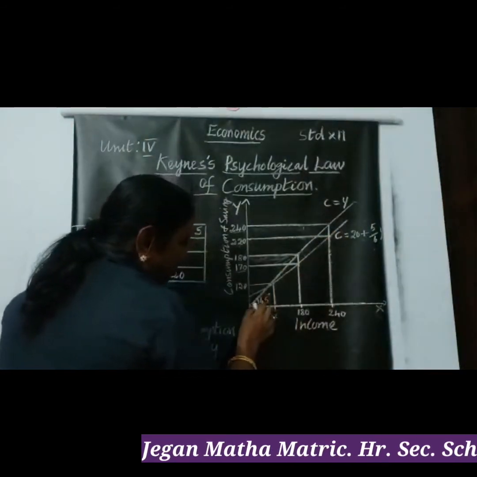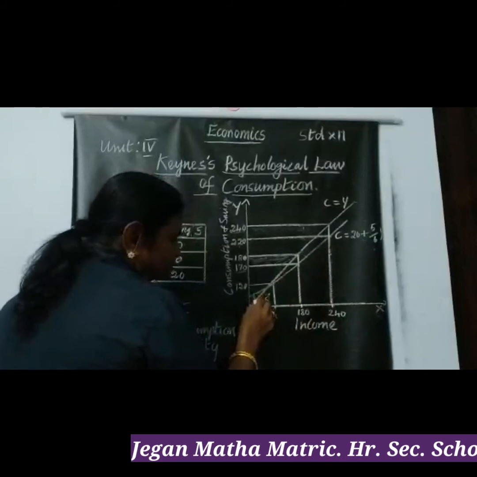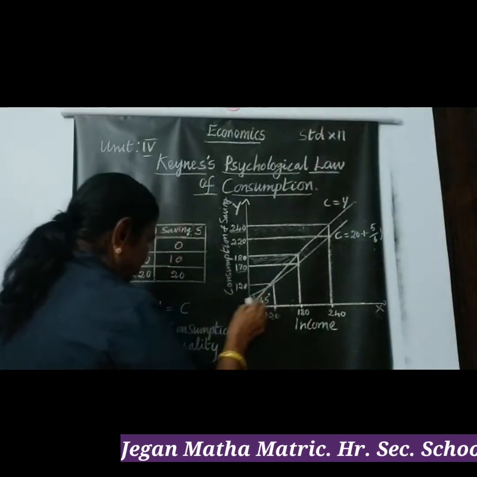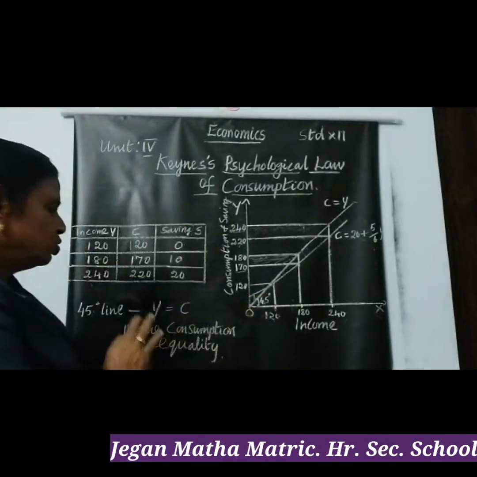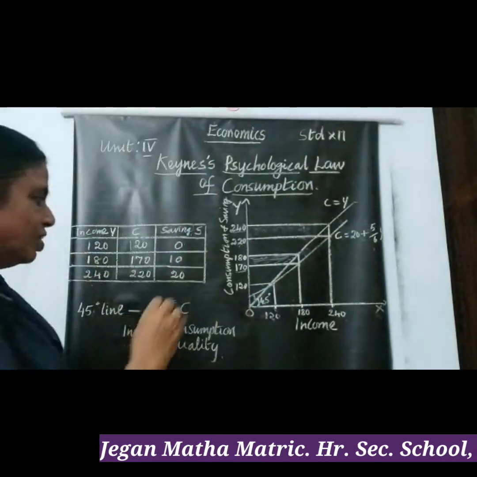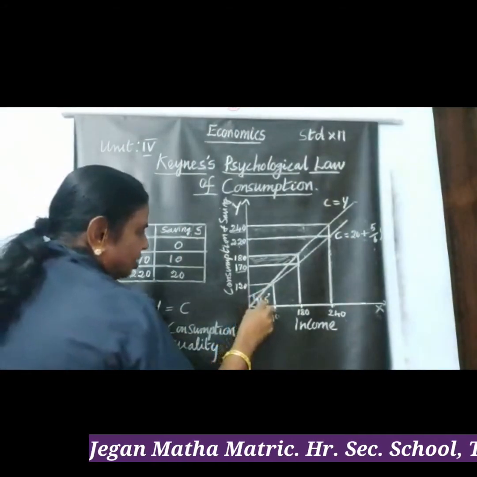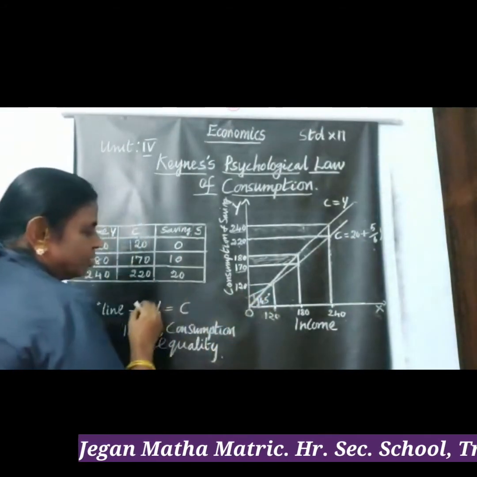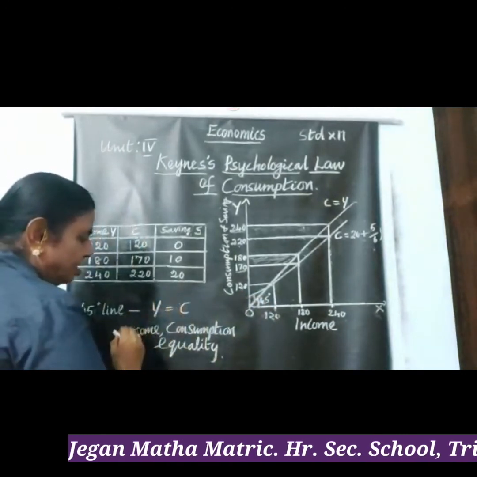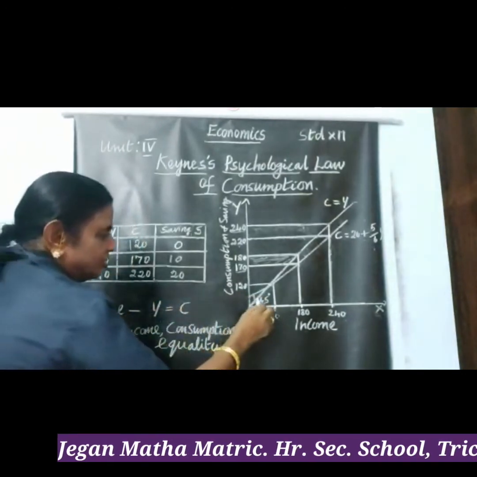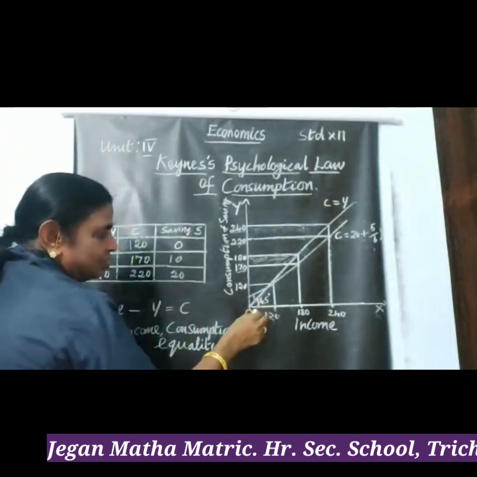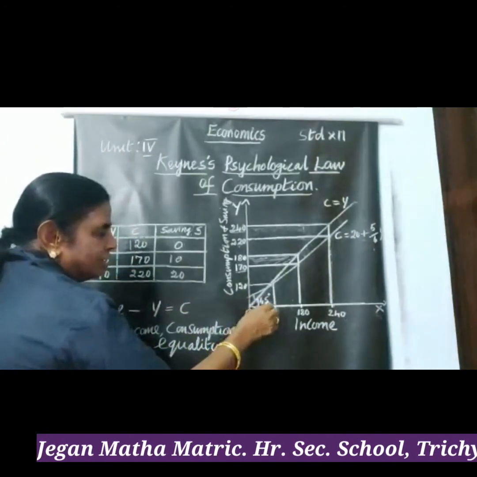So the differences are here. And the 45-degree line shows that income is equal to consumption. So income-consumption equality is clearly shown in this picture in the 45-degree line.